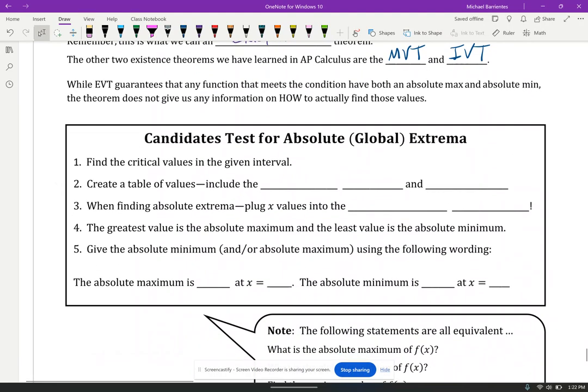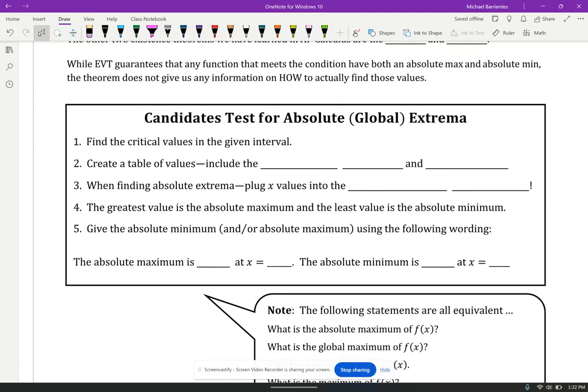Okay? So here's our candidates test for absolute or global extrema. And it's going to start the way we find relative extrema, which is find the critical values. So we're going to find the critical values, meaning we need to find the x values where the derivative is equal to 0 or it's undefined. And then we're going to include the critical values as well as the endpoints